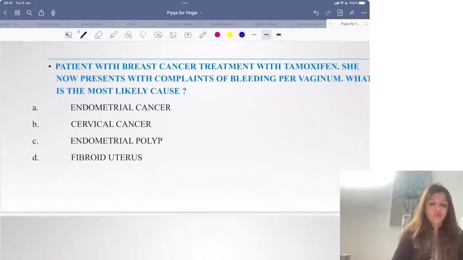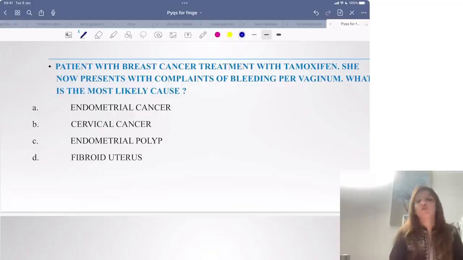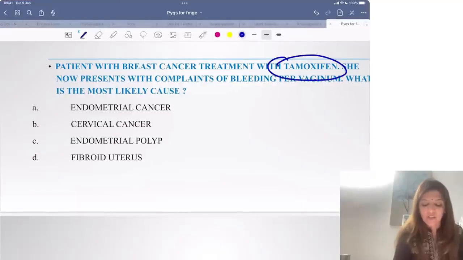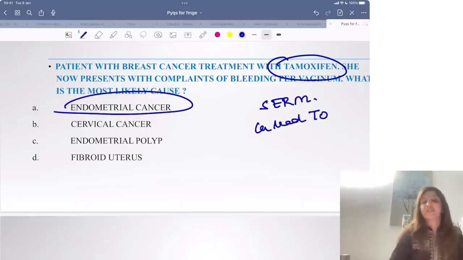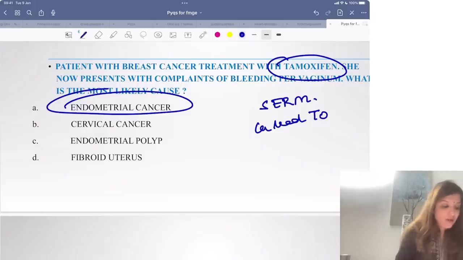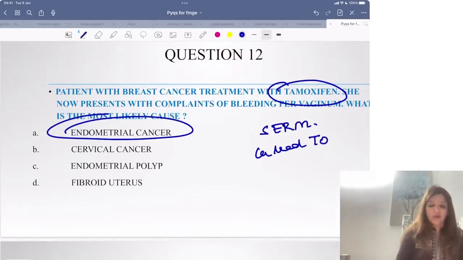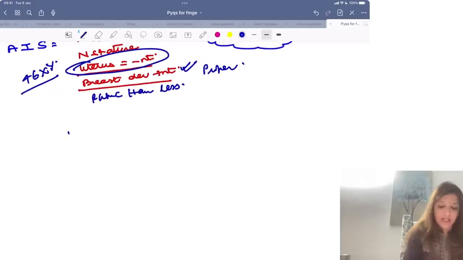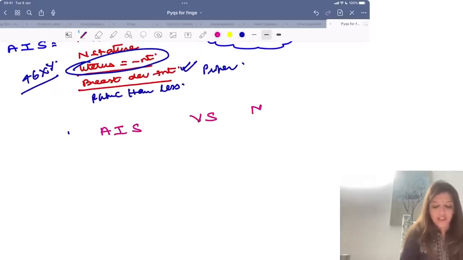Now, a patient with breast cancer treatment who was on tamoxifen, she now presents with complaints of bleeding per vagina. What is the most likely cause? Please remember, tamoxifen is a selective estrogen receptor modulator drug which can lead to endometrial cancer. Very, very important. Tamoxifen can lead to endometrial cancer. Okay, someone is asking me androgen insensitivity syndrome versus Mullerian agenesis.